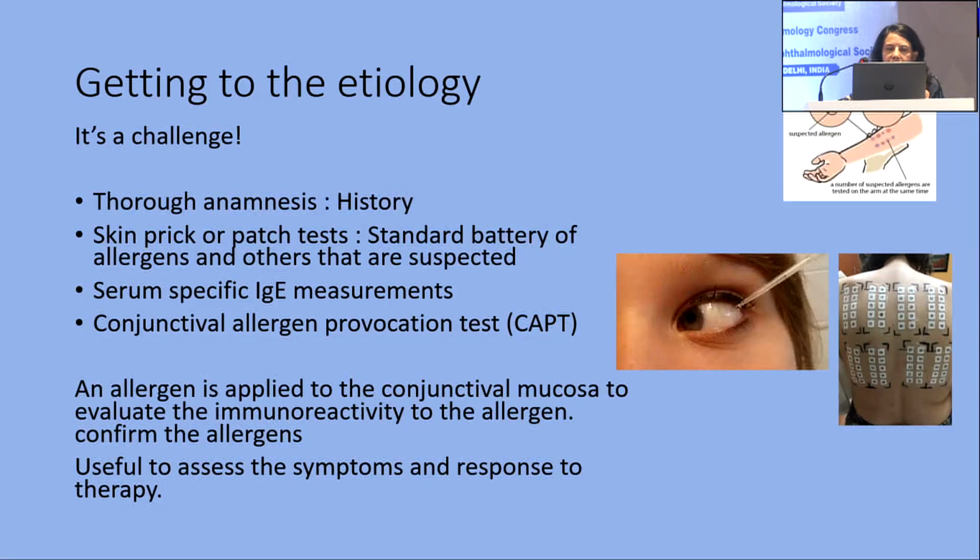The allergen is applied to the conjunctival mucosa to find out, and it is also helpful in finding out the symptoms and response to therapy. So these are some of the tests which may help us lead to the etiology of VKC.